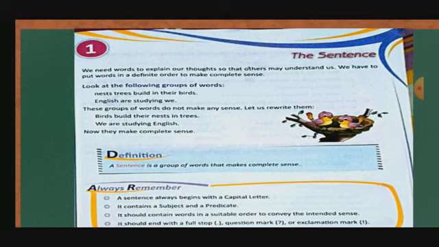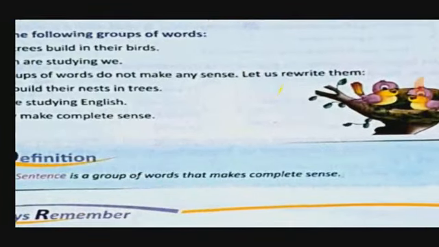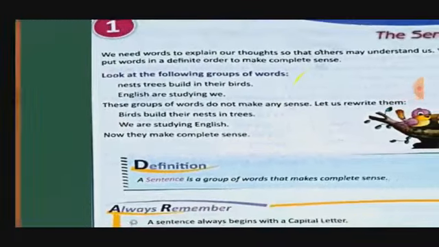So my dear students, from the beginning we are studying the same topic, the sentence. Everybody knows a group of words that make a sense is called a sentence. But one thing else I want to add here, that is a group of words where words are kept in a proper manner, in a proper order. It means to say subject, verb, then object or complement. Then it will make a sense. Then it will be called a sentence. Okay? Understood?